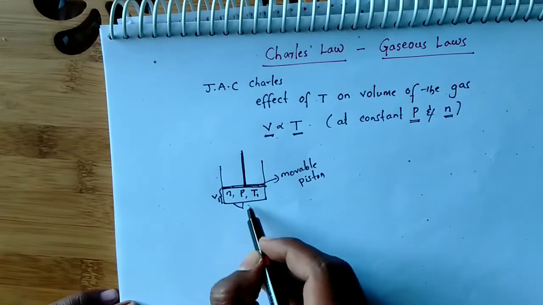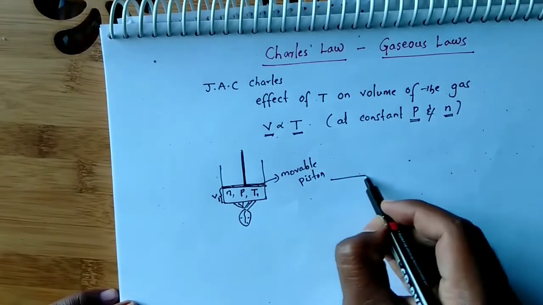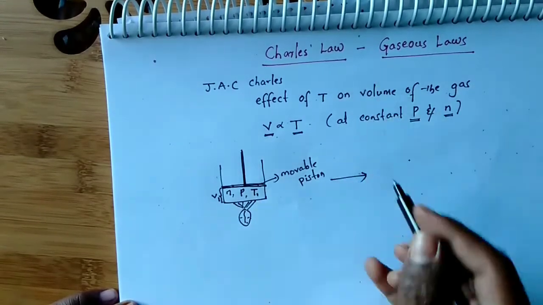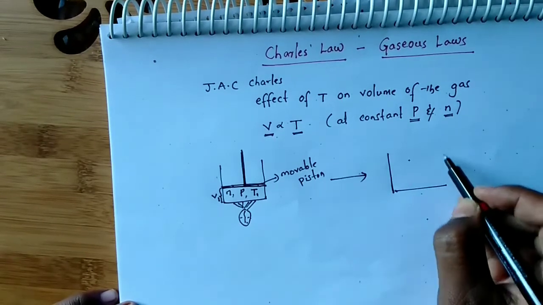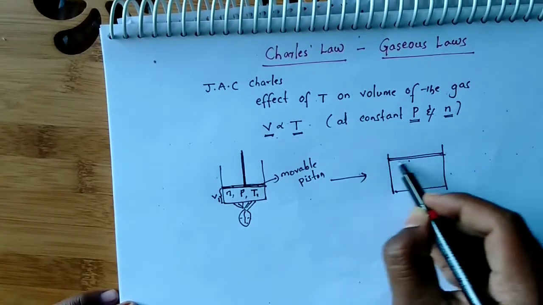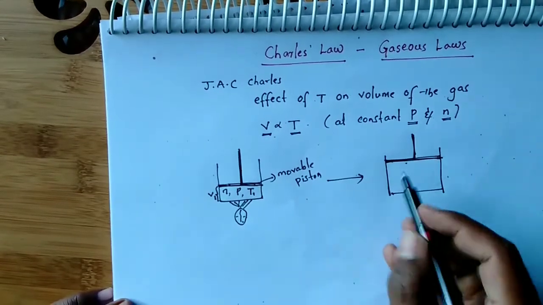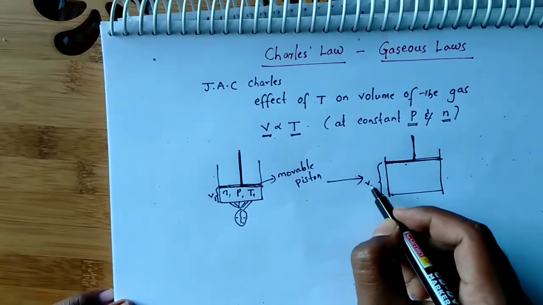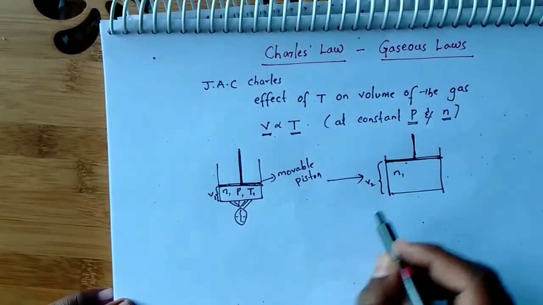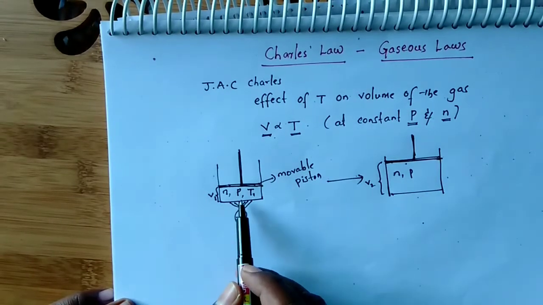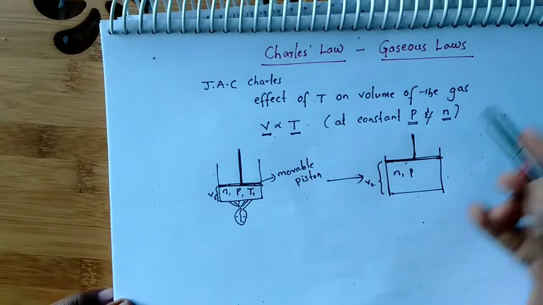Suppose I heat this container, what happens? This piston will move up because it is a movable piston, to maintain the constant pressure. So, what did we observe here on heating the gas? The volume increased, right? The number of moles is the same, and the pressure is the same as in the first case, because only the volume increased.